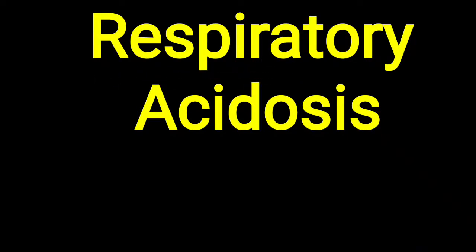The basic function of the respiratory system is to inhale oxygen and exhale carbon dioxide. Now this carbon dioxide is mainly responsible for the making of carbonic acid. So whenever we are talking about acid-base disorders in relation to the respiratory system, the main component affected is carbonic acid. So the primary thing to keep in mind in respiratory acidosis is always to remember carbonic acid. So RC: R means respiratory, C means carbonic acid.